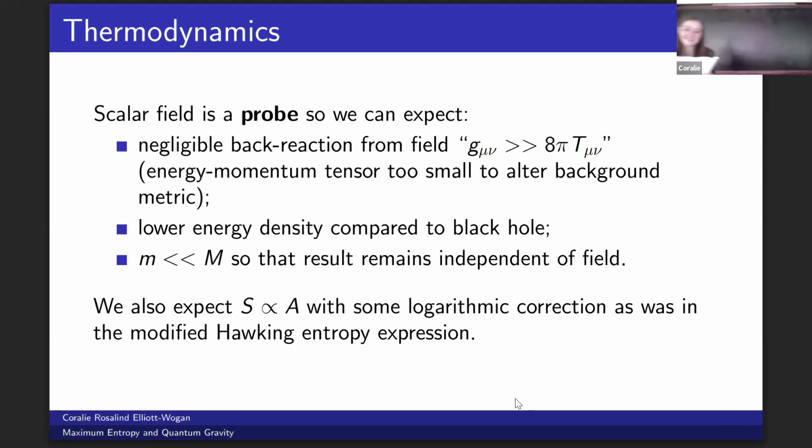you get the gist. We'll often take the limit where the mass of the scalar field goes to 0, because we want our results to be independent of the dynamics of the field. And based on the modified Hawking entropy, we expect to have some terms proportional to the area and some logarithmic corrections. So let's see what we get.